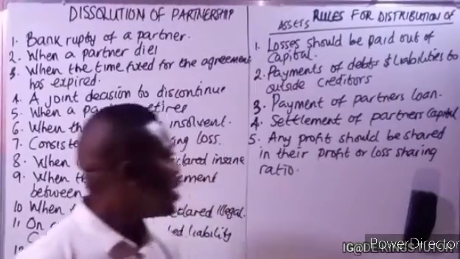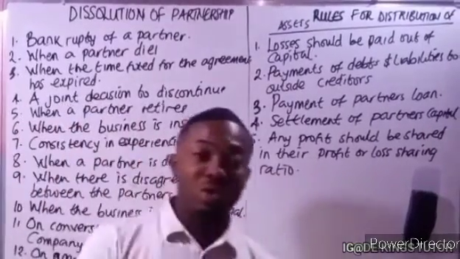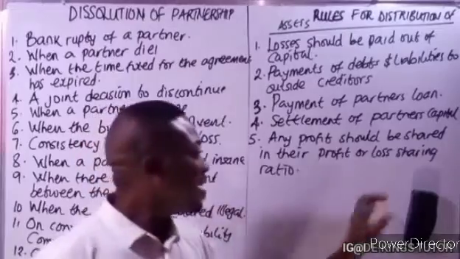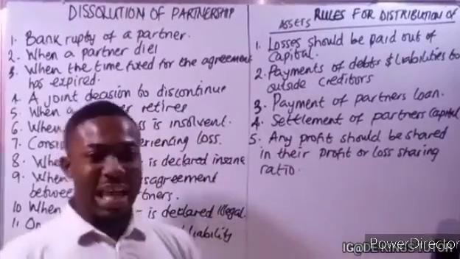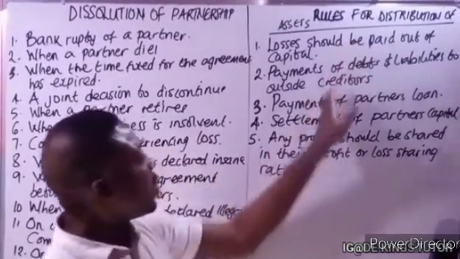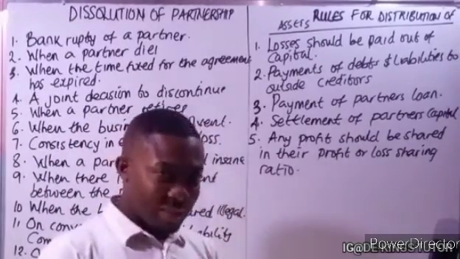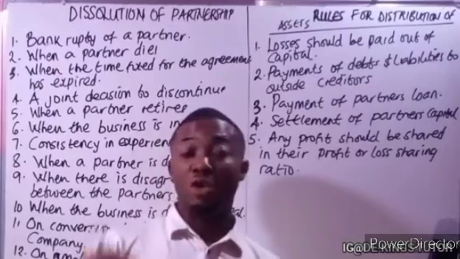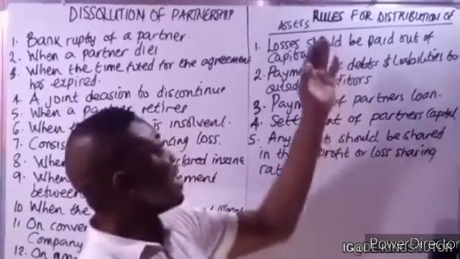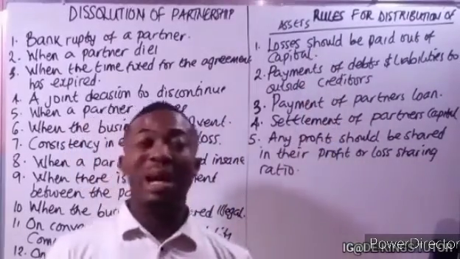Any profit should be shared in the profit or loss sharing ratio. Okay, now definitely if after doing all this they still have money remaining, it means they have profit. So the money should be shared in their profit or loss sharing ratio. Now these are the rules guiding the distribution of assets.